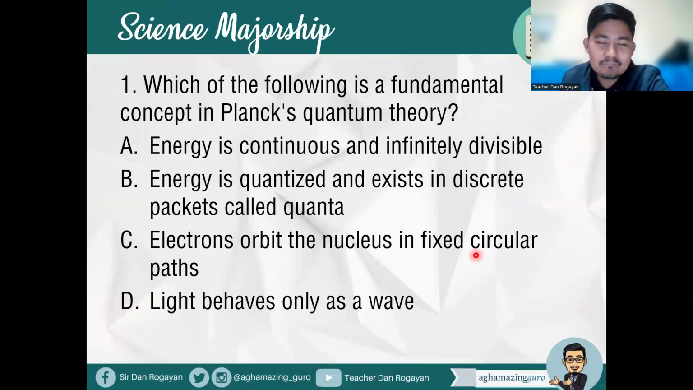Item number 1. Which of the following is a fundamental concept in Planck's quantum theory? A. Energy is continuous and infinitely divisible. B. Energy is quantized and exists in discrete packets called quanta. C. Electrons orbit the nucleus in fixed circular paths. Or letter D. Light behaves only as a wave. Okay, so which of the following is the fundamental concept in Planck's quantum theory?